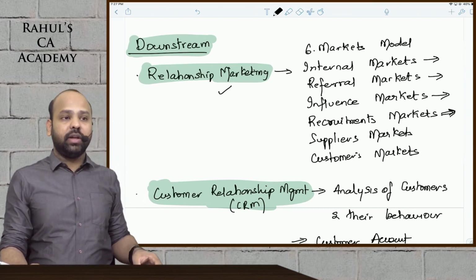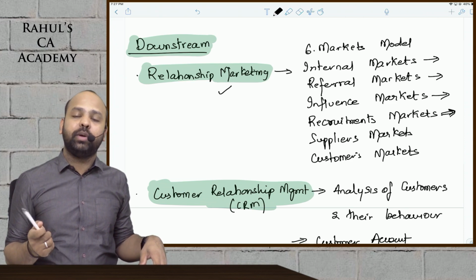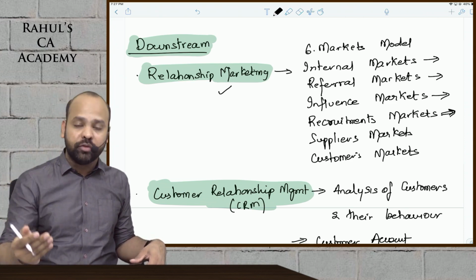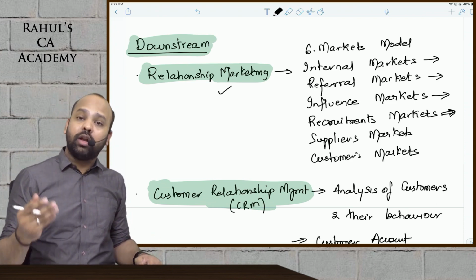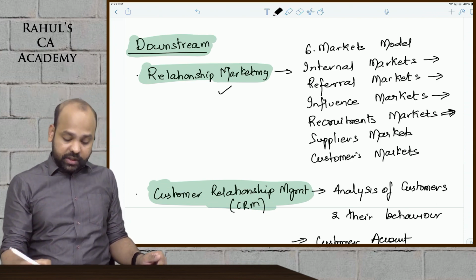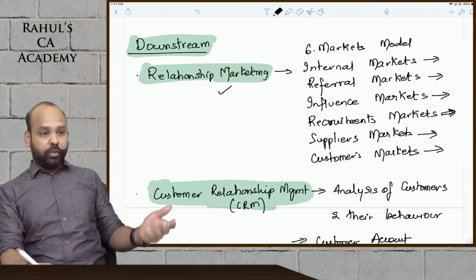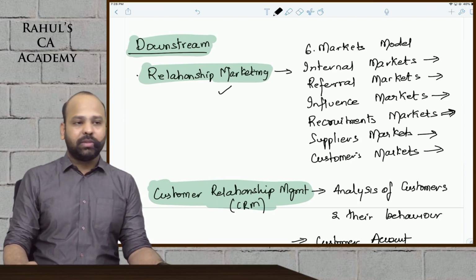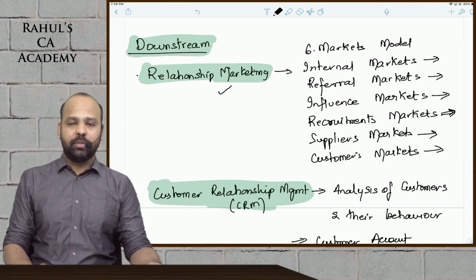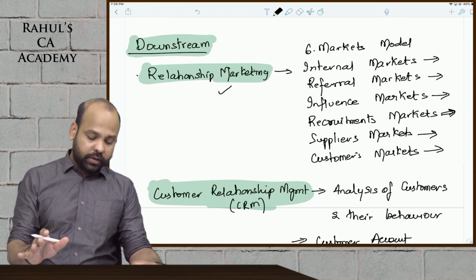Recruitment markets, guys, is you should be able to hire the best people. For that, you should have a very good relation with the universities from which you are hiring people, or the employment agencies. Supplier markets is your suppliers, suppliers of raw material. Customer markets, beta, is the end consumer to whom you will be selling the product. Anyways, these are the six markets model, guys.